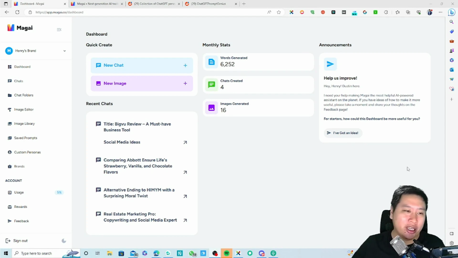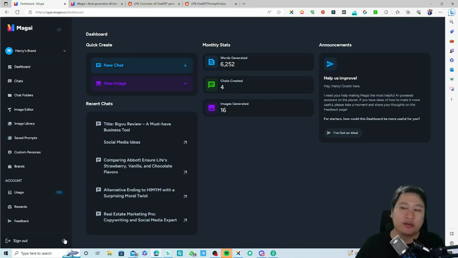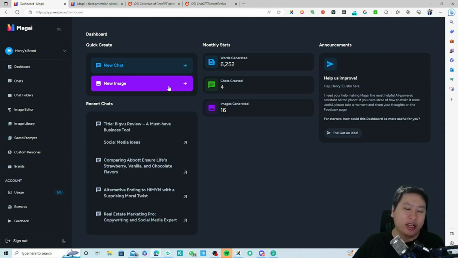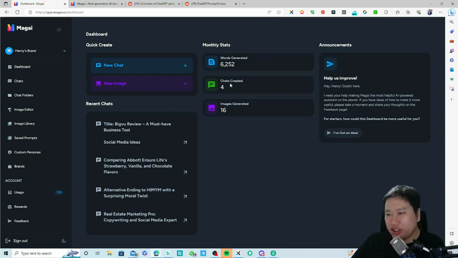So here we are in Magai, very nice UI right here. The first thing to note is that they do have a dark mode if you'd like to turn that on anytime you want. Very quickly, if you want to jump in and start generating some content, you can click on the new chat button. And of course, if you want to go into image generation, you can click on the new image button right here. It will also tell you your monthly stats, like how many words you have generated, how many chats you have started, and how many images you have generated so far.